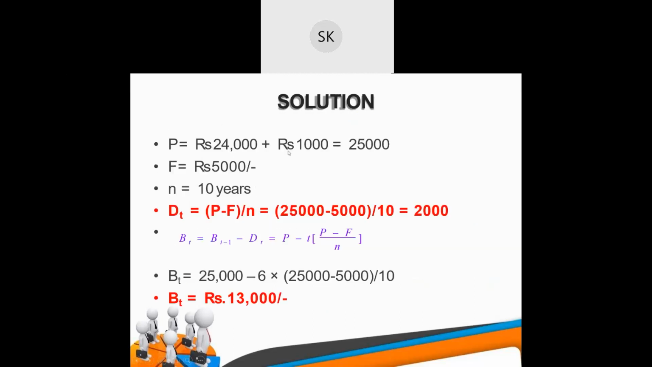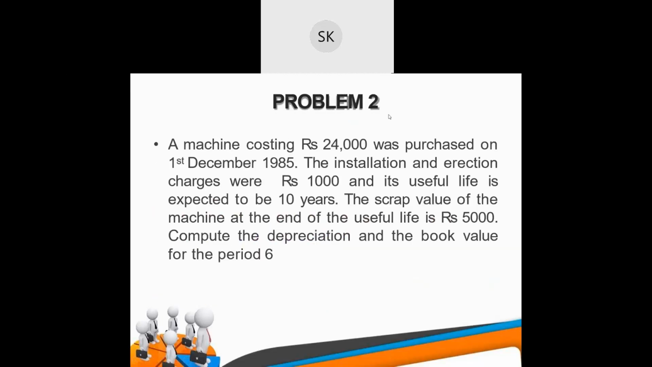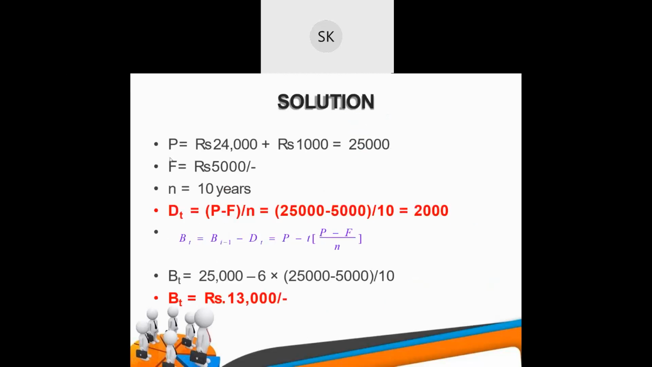Now see, our P will change because this was the cost of the machine, and there was some installation charge also. This will also be included in P. So P is the cost of the machine plus installation charge. So this is the initial P. Now F is 5000, N is 10 years. So with the help of (P minus F) by N, you can find the depreciation.